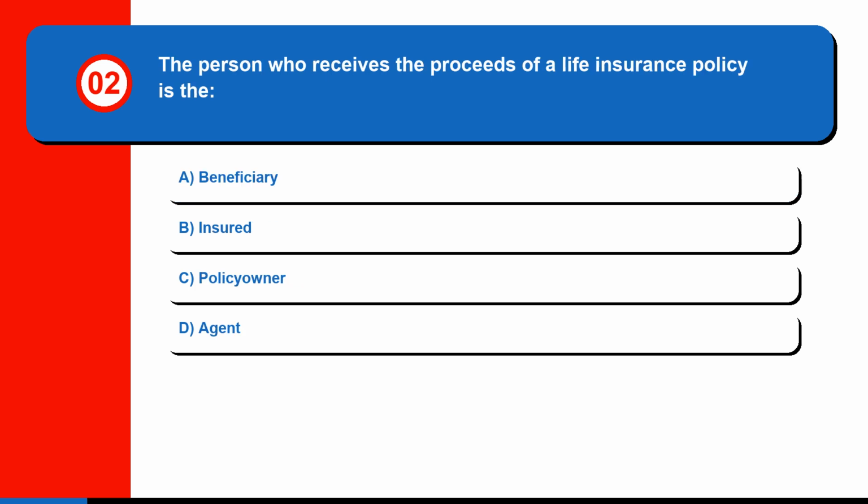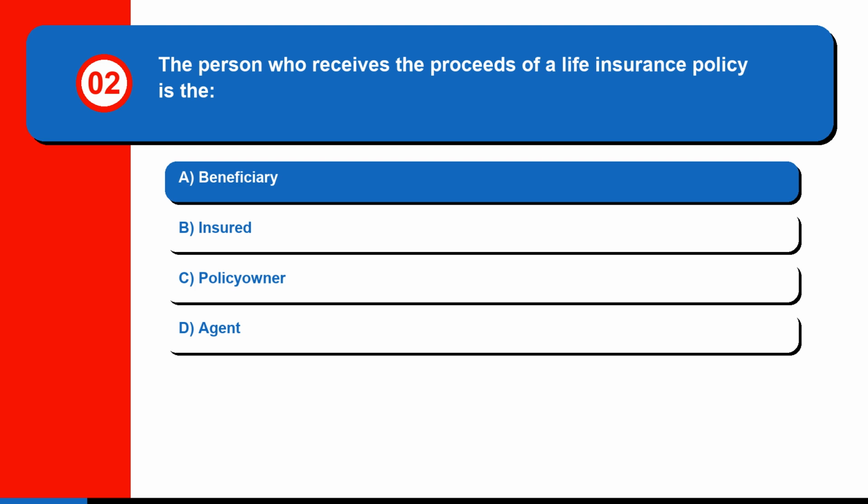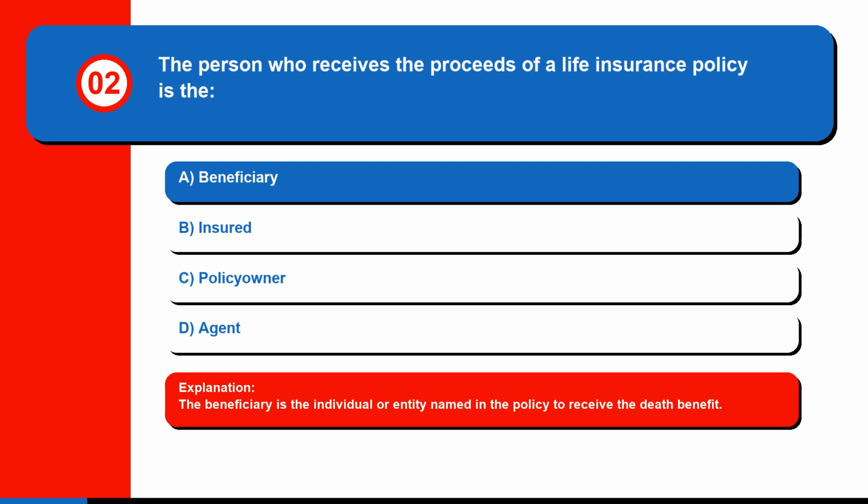Question 2. The person who receives the proceeds of a life insurance policy is the: A. Beneficiary, B. Insured, C. Policy owner, or D. Agent. The correct answer is A. Beneficiary. The beneficiary is the individual or entity named in the policy to receive the death benefit.